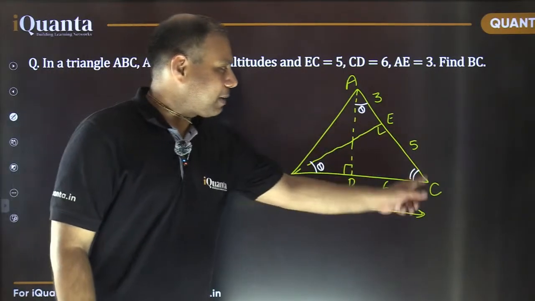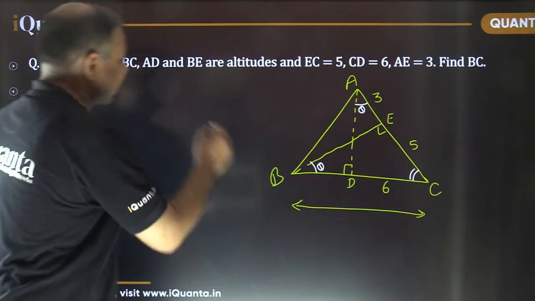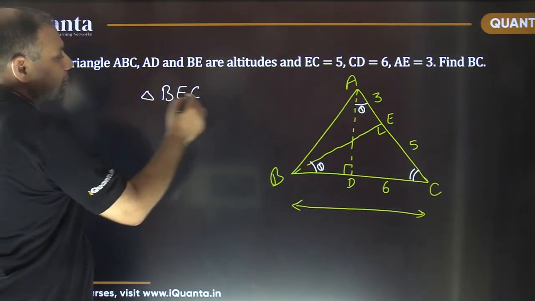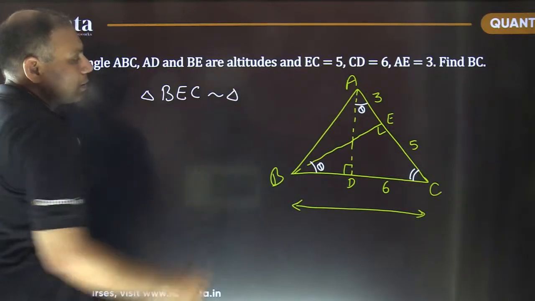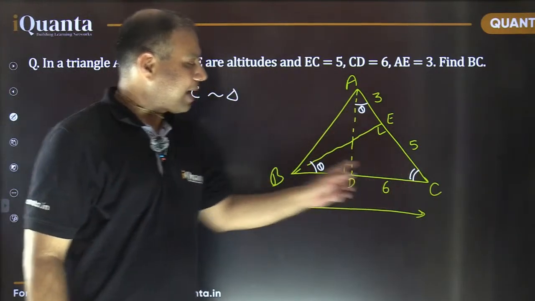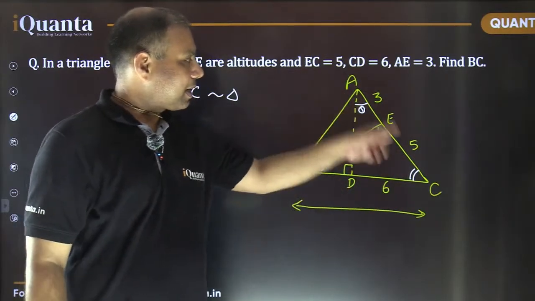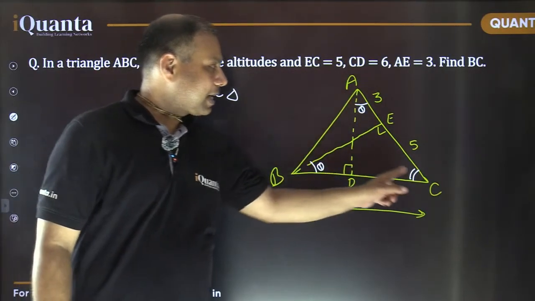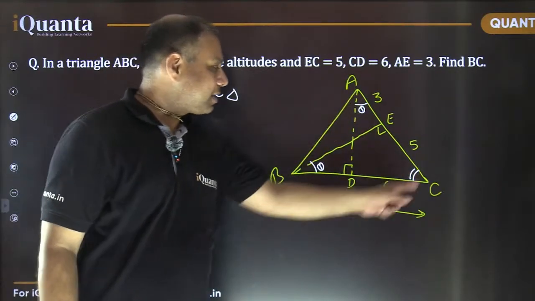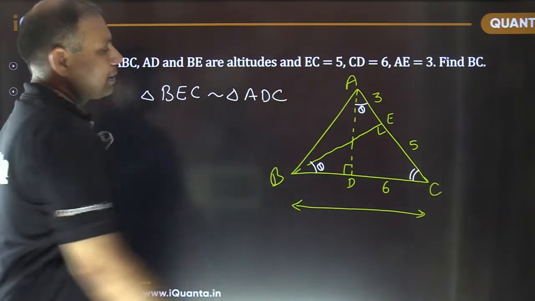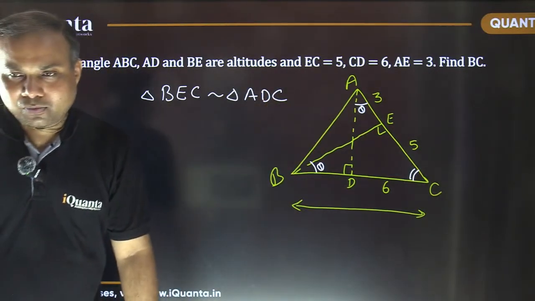Yes, this triangle BEC is similar. In BEC, we have the angles theta, 90, 90 minus theta. Now in this triangle, again we have theta, 90, 90 minus theta. That is triangle ADC. This is similar to triangle ADC. Yes or no? Fine.